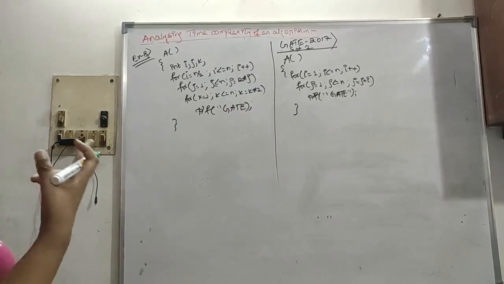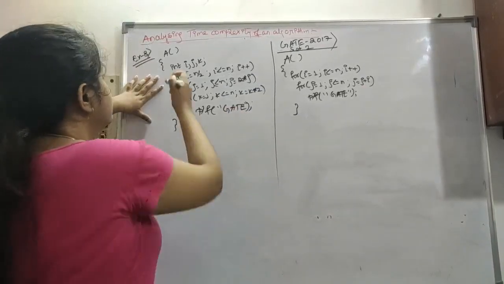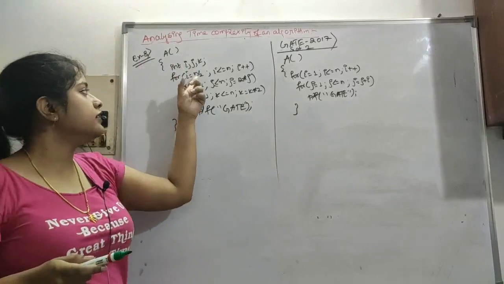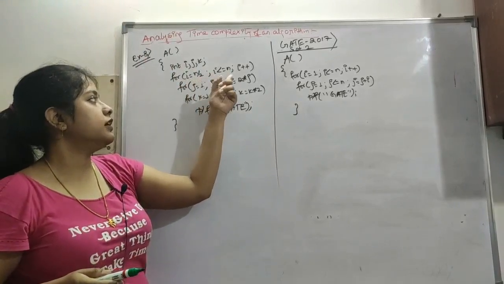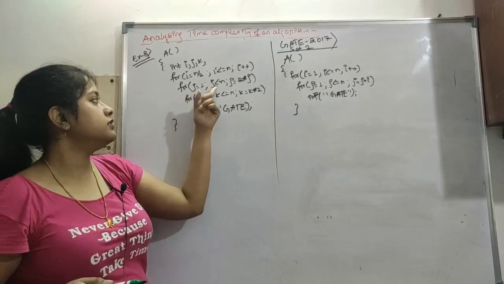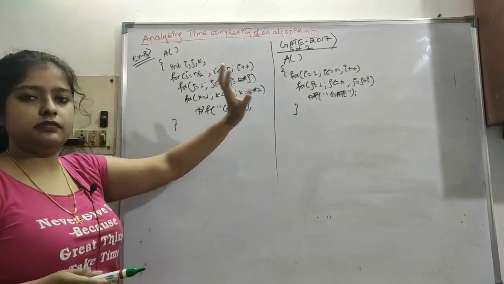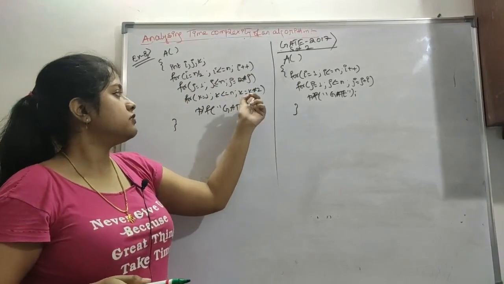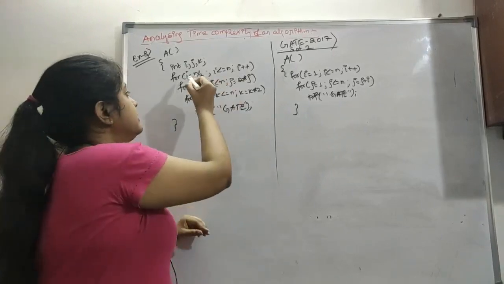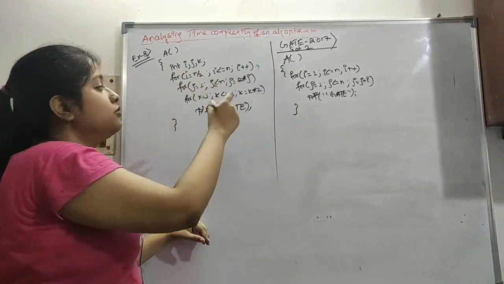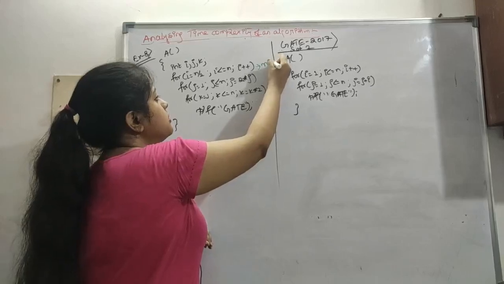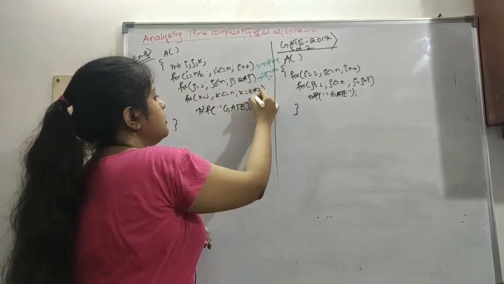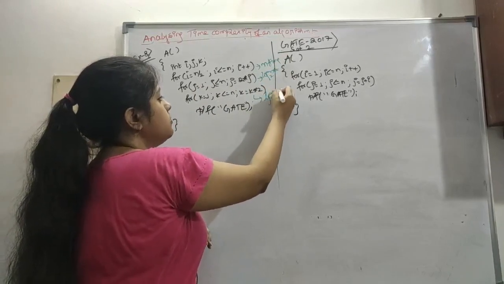So now let's see next two questions here. This question, example 8: a is a function, int i j k, i is equals to n by 2, i is less than equals to n, i plus plus. For j equals to 1, j is less than equals to n, j is equals to j into 2. For k equals to 1, k is less than equals to n, k is equals to k into 2. So this for loop will run for n times, this will run for log n base 2 times, and this is also the same, log n base 2 times.